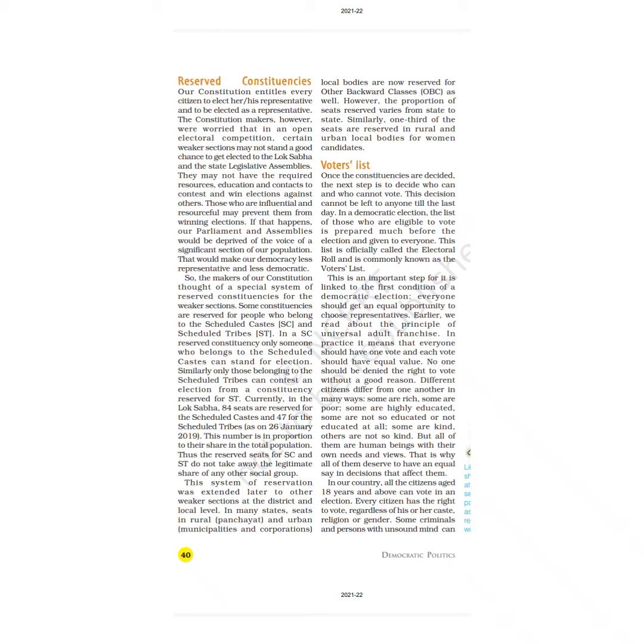Now class, this is an important step, for it is linked to the first condition of a democratic election. So class, it is a very important step to prepare a voter list, because without preparing a voter list we can't conduct the election, as it gives an equal opportunity to choose representatives, and this opportunity is given to everyone irrespective of the caste, color, creed or gender they belong to, as we have also learned: one vote, one equal value.